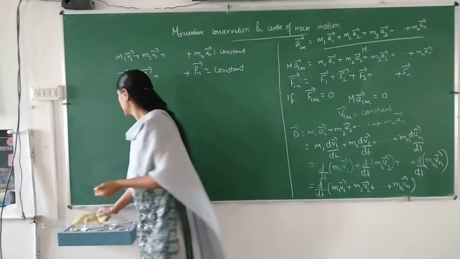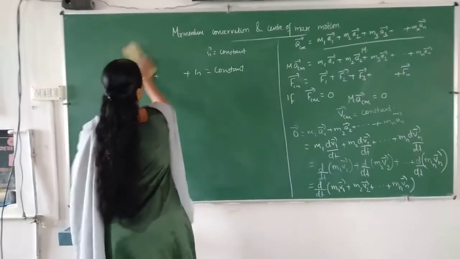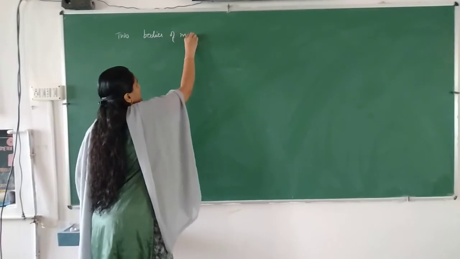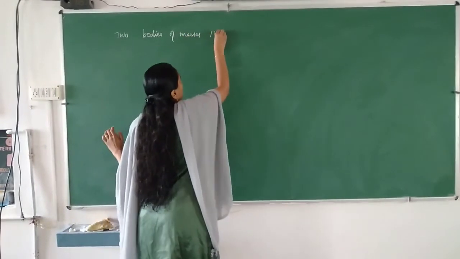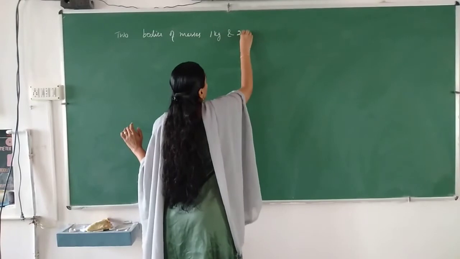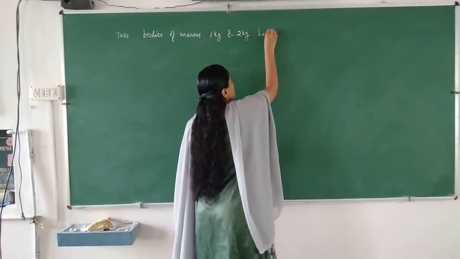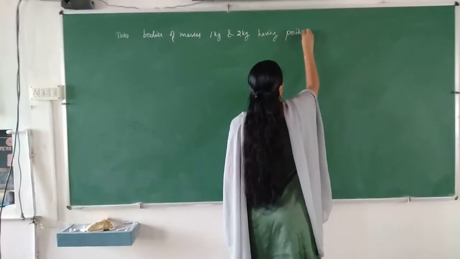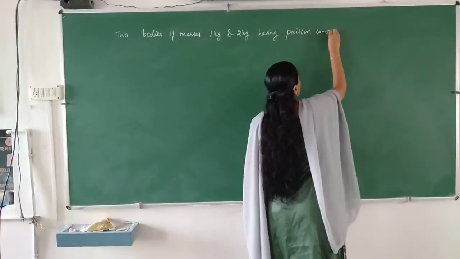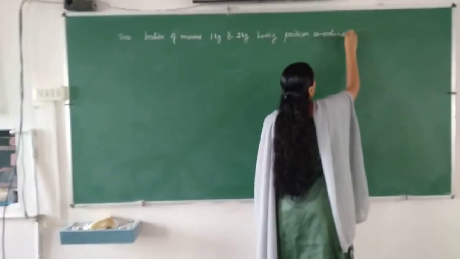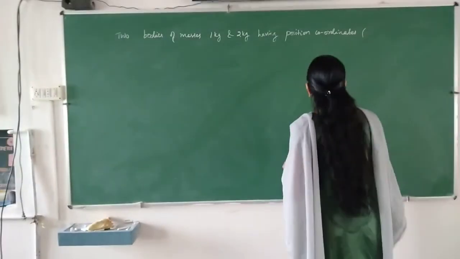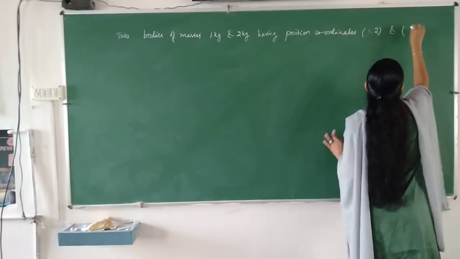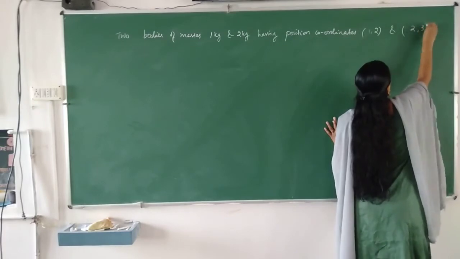Okay. Two bodies of mass 1 kg and 2 kg having position coordinates 1, 2 and 2, 3 respectively.